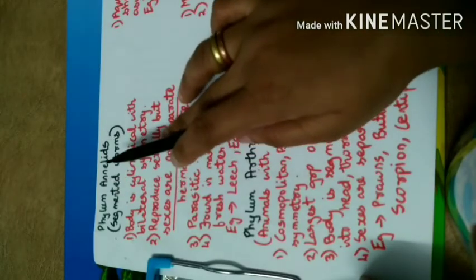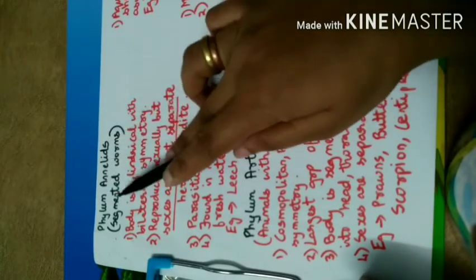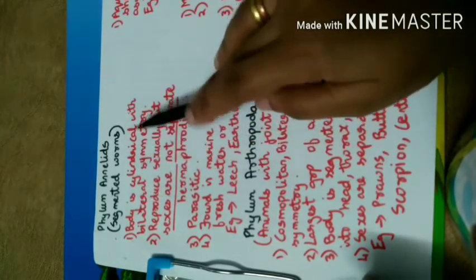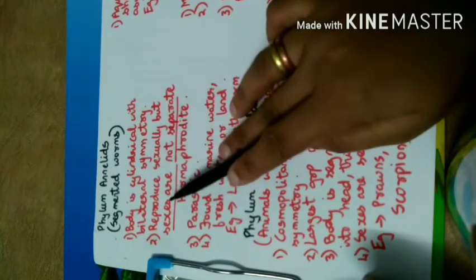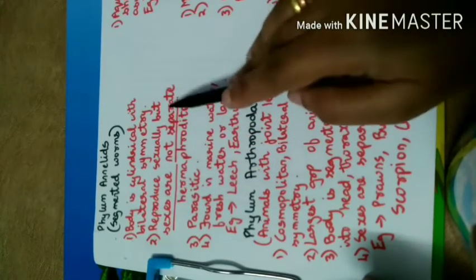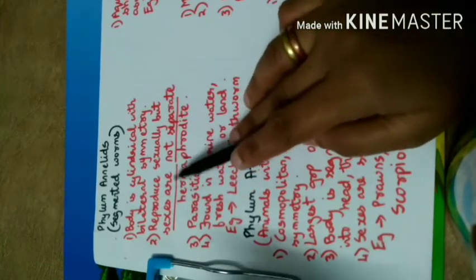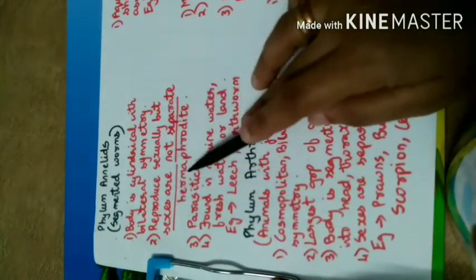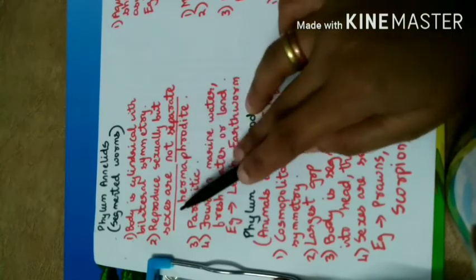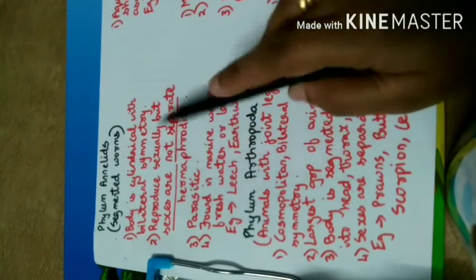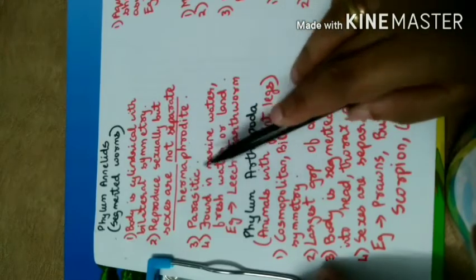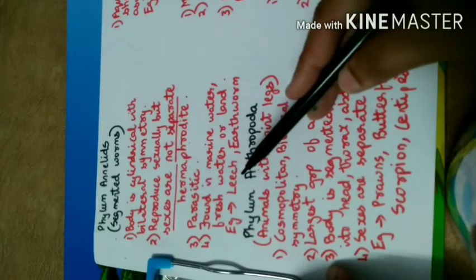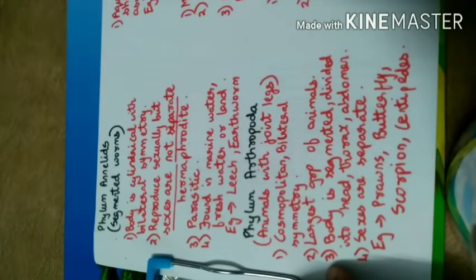Next is phylum Annelida. These are segmented worms. Their bodies are cylindrical with bilateral symmetry. They reproduce sexually, but their sexes are not separate, which is known as hermaphrodite. I have underlined hermaphrodite, which is nothing but sexes that are not separate. Some are parasitic in nature. They are found in marine water, fresh water or land. Examples are leech and earthworm.